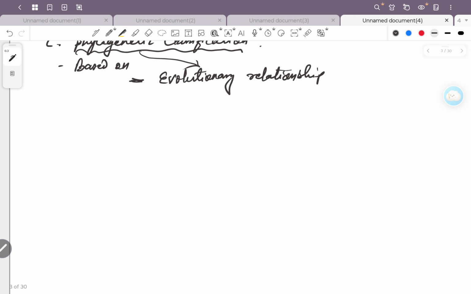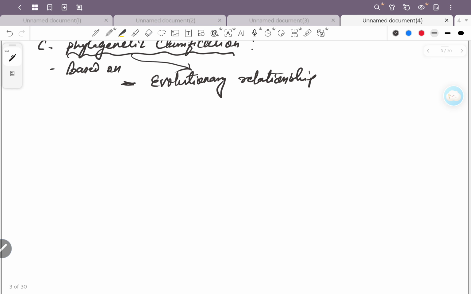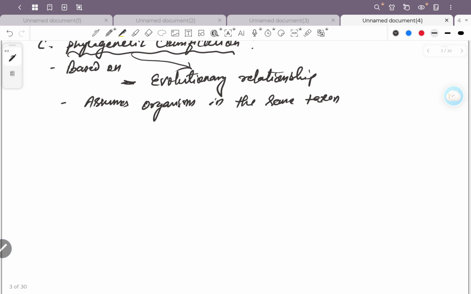So it assumes organisms in the same taxon share a common ancestor. Taxon, I have already told you, is the particular rank given to an organism.